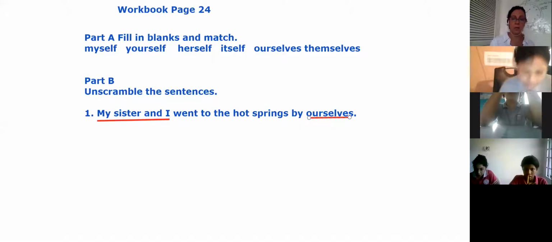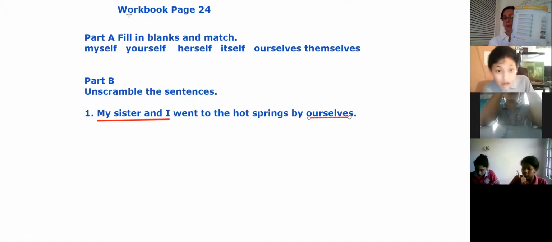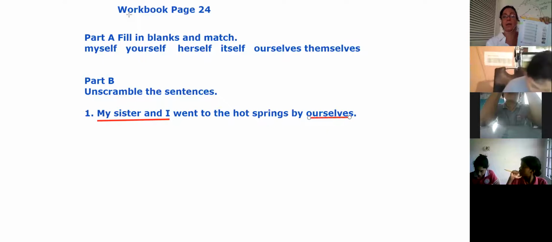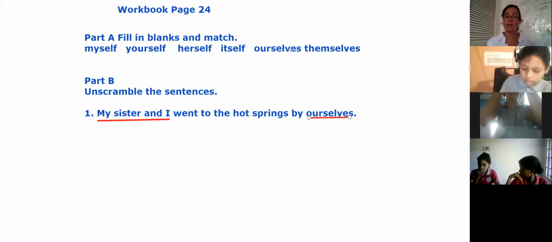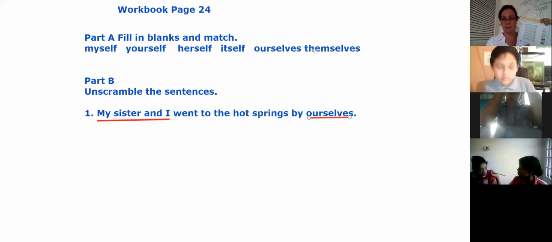Okay, today we're going to work with the workbook, page 24. In part A, you fill in the blanks and match the sentence with the drawing first. Then you have the words myself, yourself, herself, itself, ourselves, and themselves. And you have to fill them in the blank. Okay? You do it by yourself.